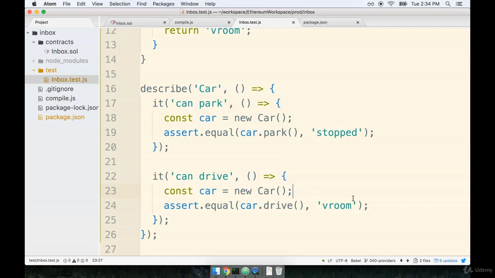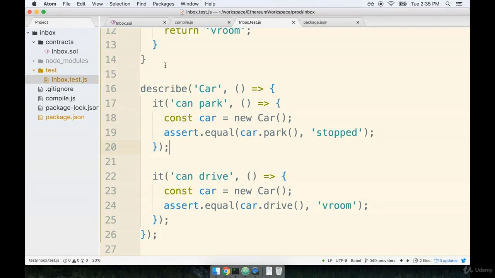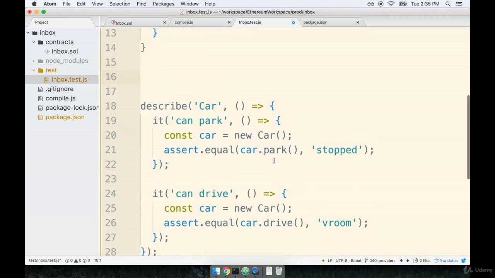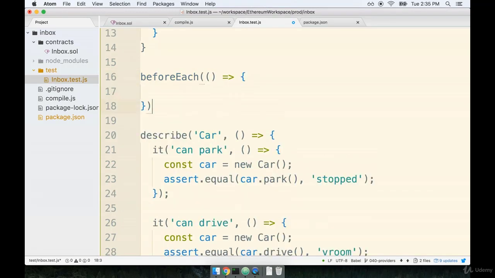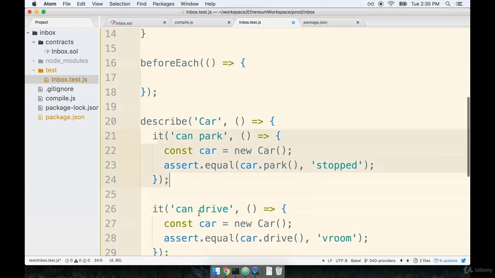So to handle that case, we can make use of that last helper that we mentioned, the beforeEach statement. beforeEach is used to execute some general code setup that is common to many tests inside of our test file. So right above the describe statement, we can add in a beforeEach call. We'll say beforeEach, and then pass in another arrow function.